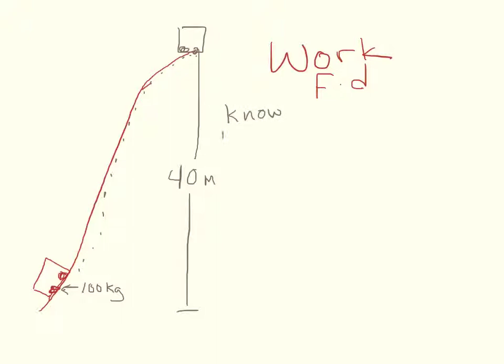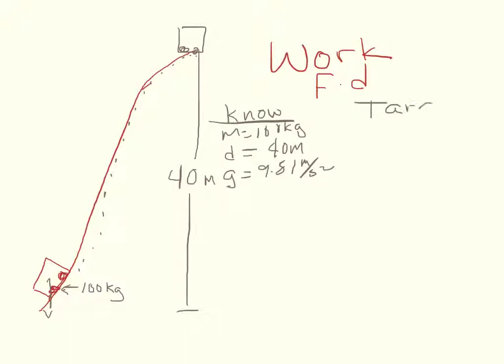We know that we have a mass of 100 kilograms. We know that we have a height or a displacement of 40 meters. We also know that our cart is being pulled down by gravity, so the chain is working against that acceleration of gravity, and gravity is equal to 9.81 meters per second squared. So what is our target? We've been asked to calculate the work.